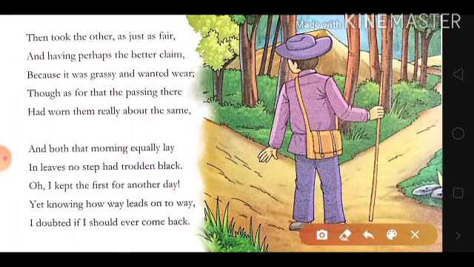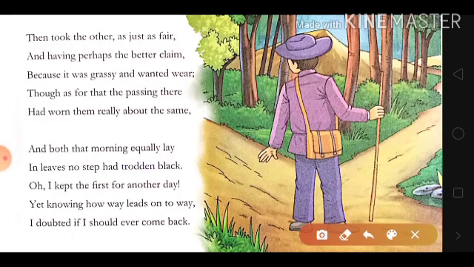Now, the next line says, "because it was grassy and wanted wear, though as for that the passing there had worn them really about the same." He says "just as fair" in the very first line. He means that he feels both paths were equally good, and he started working on one of them. He chooses the path which was less used, it had grass on it. The third line says, "because it was grassy and wanted wear." He chose that path, it was grassy. This shows that the path was less used.